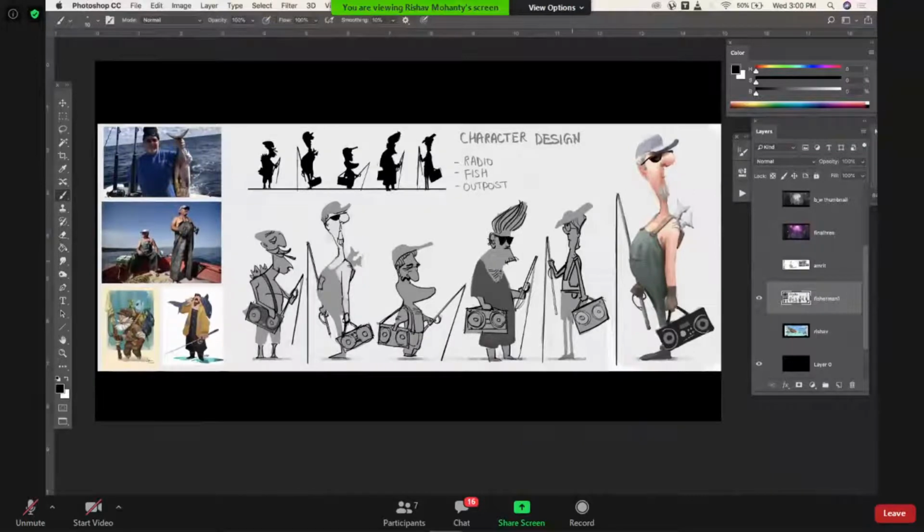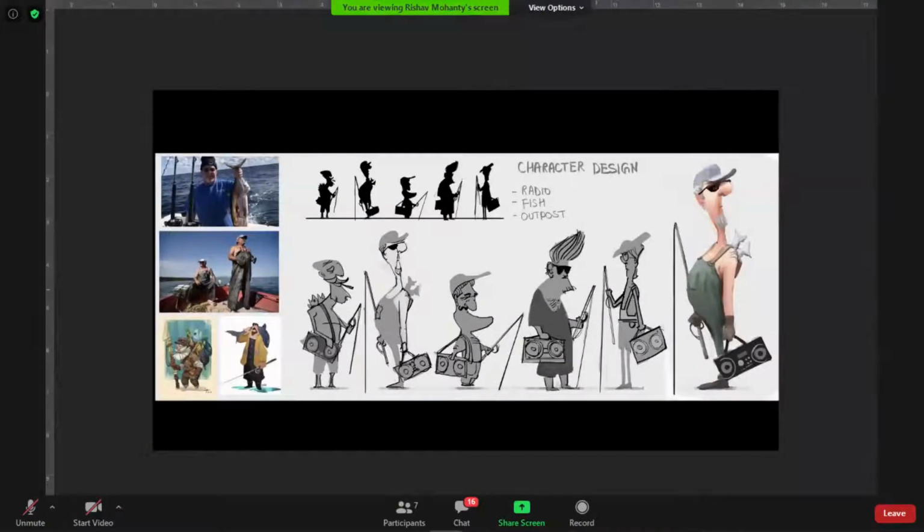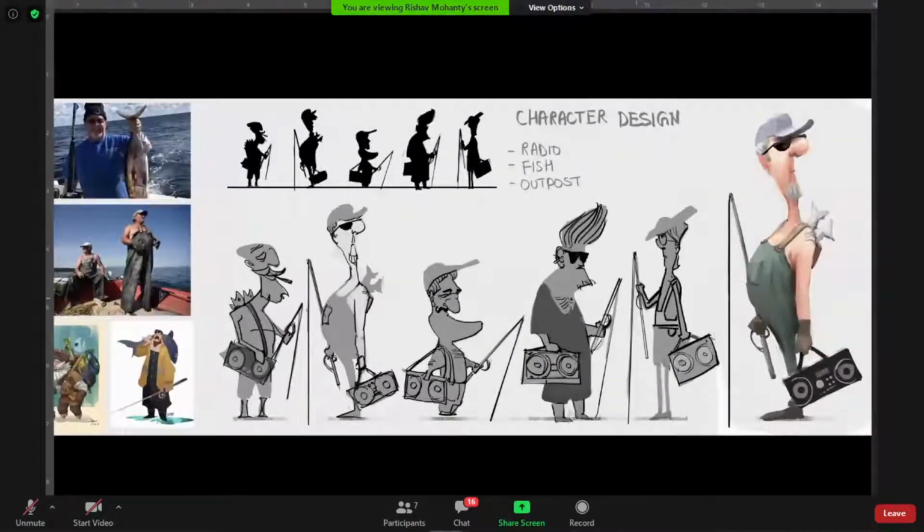So the brief was radio, fish, and outpost. I imagined a chilled out fisherman carrying a radio somewhere on the outpost, who doesn't have any tension of the material world, just enjoying a day. After that I took references from the internet, and these are the references on the left.